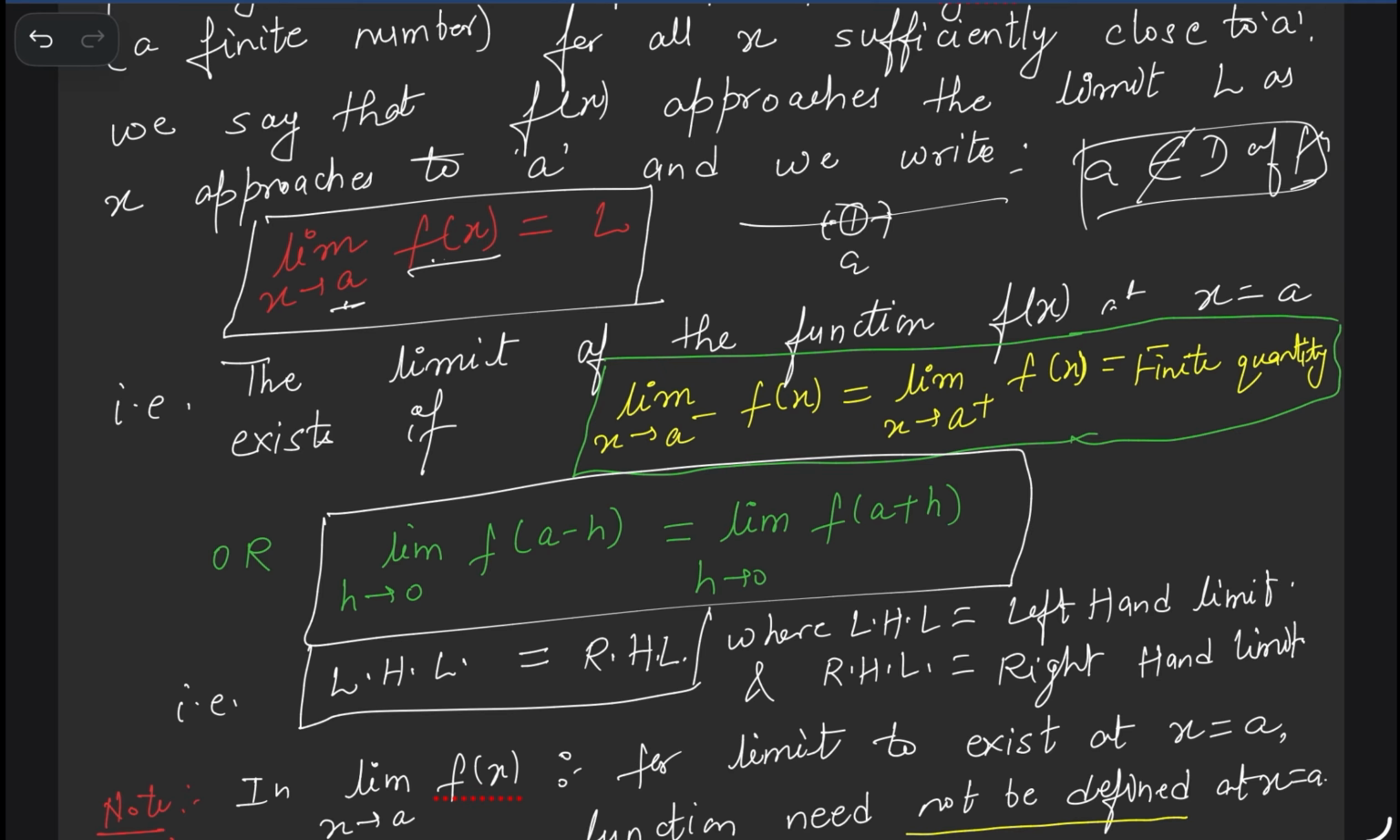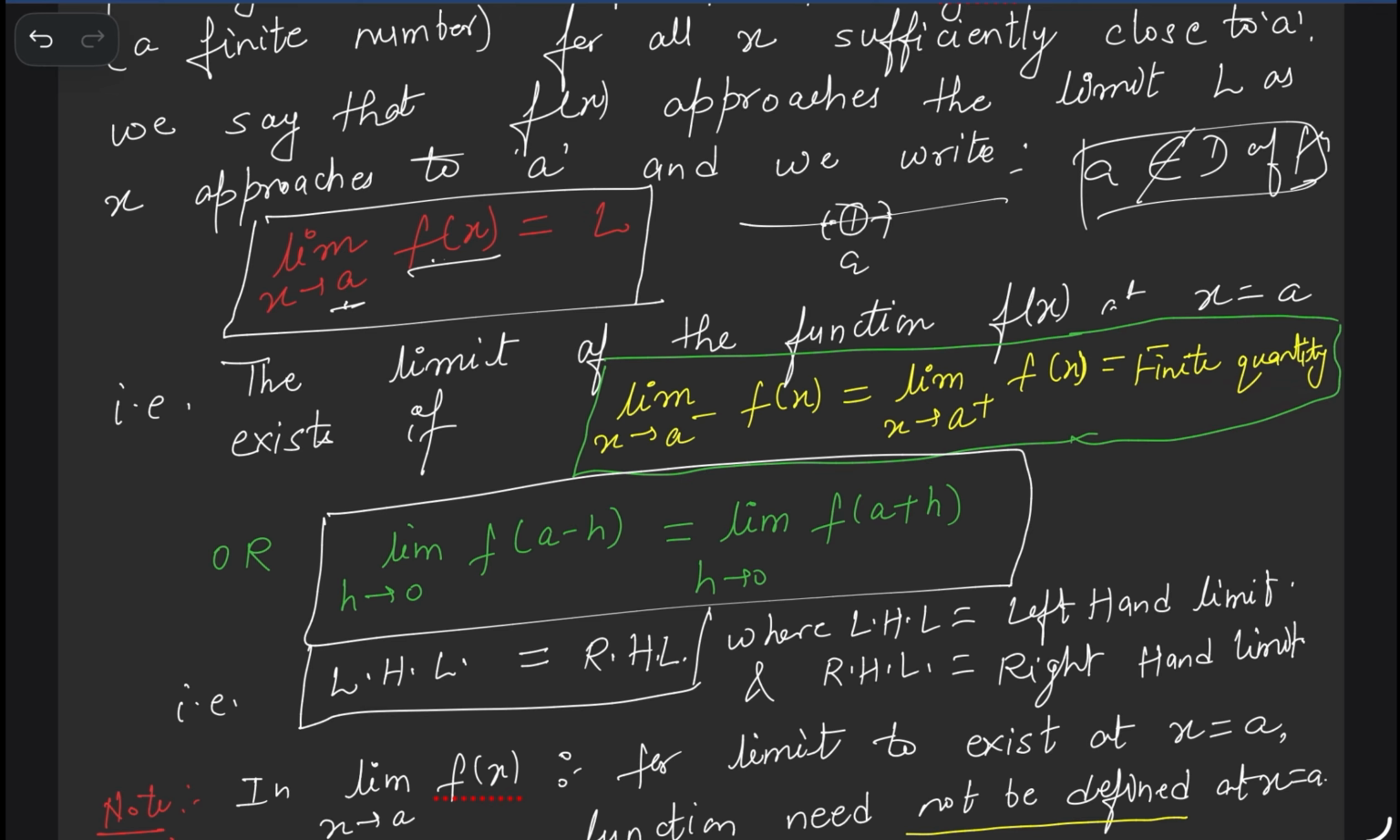Limit of the function f(x) at x equal to a exists if, see the definition. Now this one is the basic definition and the book definition also. This one is the book definition, right? Whatever is given in the book. Limit of the function f(x) at x equal to a exists if, when does it exist? When limit of function f(x) at point a, what is the point? a. It exists when the left hand limit, x tends to a minus, approaching from the left hand side, and the right hand limit, approaching from the right hand side of a at f(x), are equal to a finite quantity.